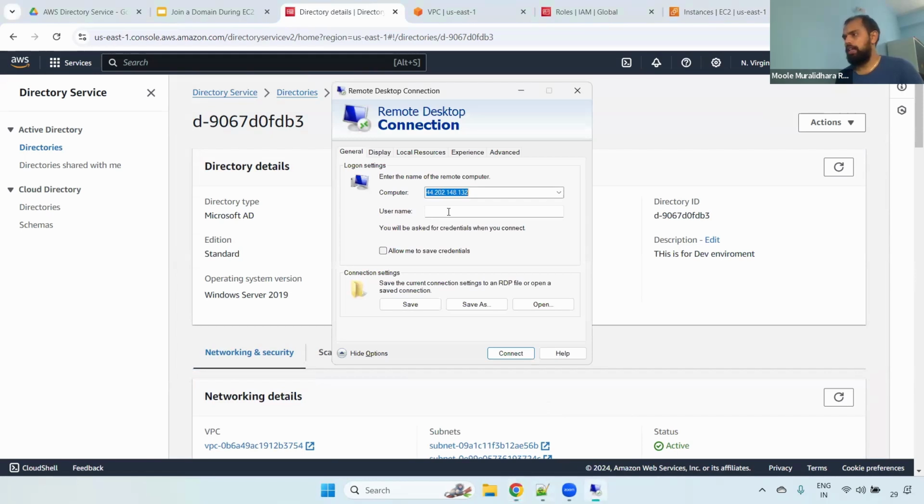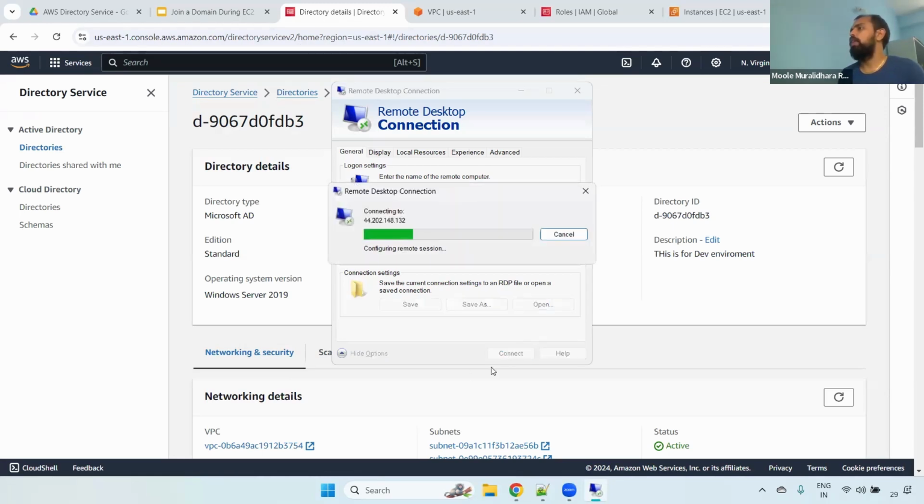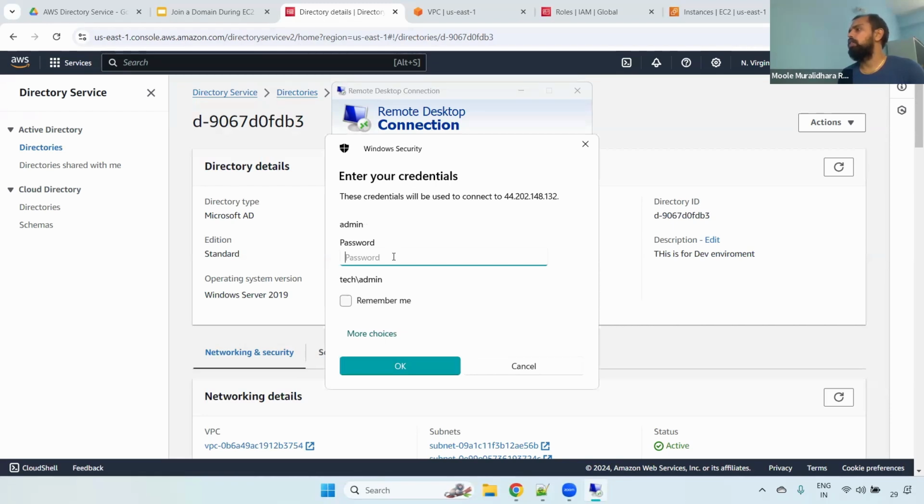Then a slash, and then the username. You have to use the default username. Currently, we haven't created any users. What is the default username of this particular directory service? Admin. You can give capital Admin or small admin, anything is fine, and then click Connect. Now it will ask for the password. Which password do we have to give? We have to give the admin password of the directory service.